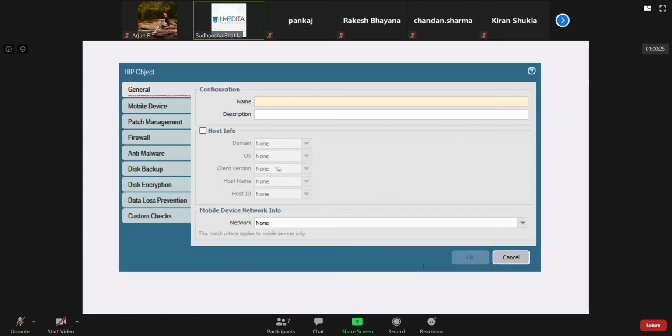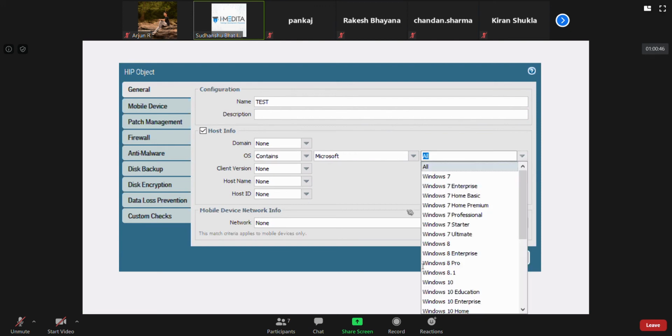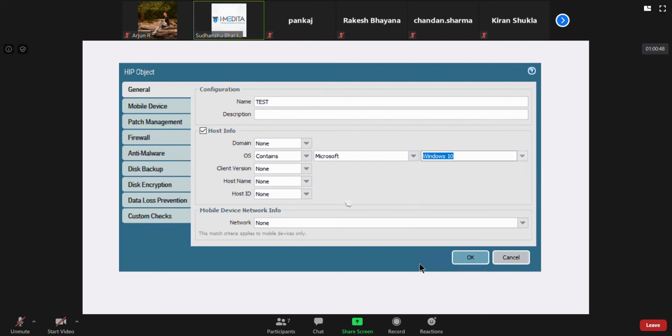and see here, you can specify whatever you want to name it. Host information, you can specify that the domain should contain this, or maybe you don't want domain, you want operating system, Microsoft, like Windows 10. Fine.